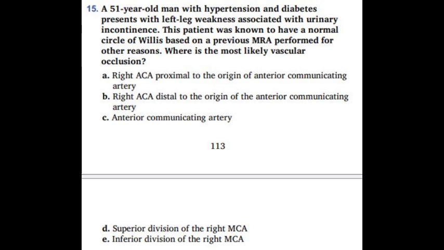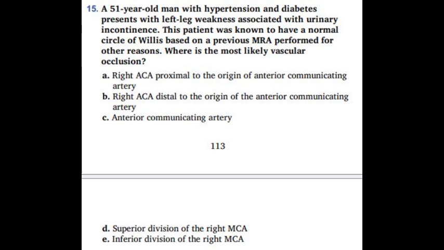Here is the most likely vascular occlusion. A. Right anterior cerebral artery, proximal to the origin of the anterior communicating artery. B. Right anterior cerebral artery, distal to the origin of the anterior communicating artery. C. Anterior communicating artery. D. Superior division of the right middle cerebral artery. E. Inferior division of the right MCA.